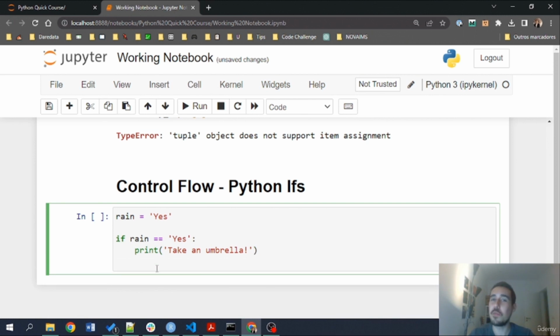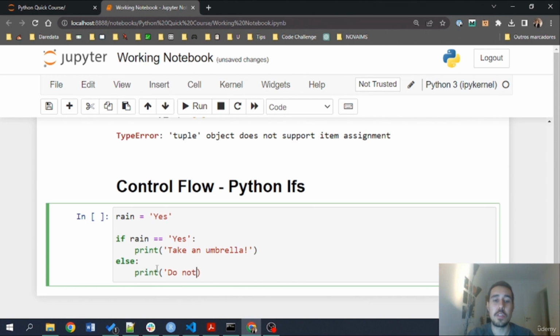But I can also give other stuff. For example, else print do not take an umbrella. Okay, so now our code will go through two different routes according to the thing that we have here. If rain is yes, we are going to run this block of code. If rain is any other thing, we are going to run this block of code. Okay, so let's see what will happen.